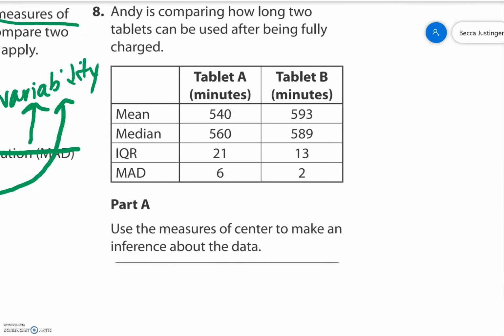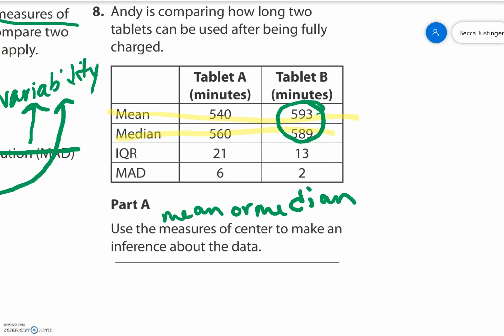Number 8, Andy is comparing how long two tablets can be used after being fully charged. Use the measures of center. Remember, measures of center are mean or median to make an inference about the data. Well, if we look at the median and the mean, for both of them, for both measures of center, tablet B has higher minutes.